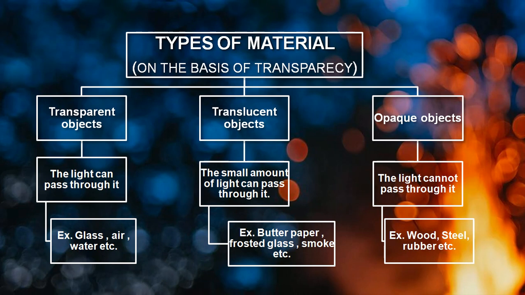So that is considered as a translucent object. For example, butter paper. If you don't know what is butter paper, then let me tell you another name, that is tracing paper. You have heard this name. So in tracing paper, you cannot see the picture completely clear. You can see, but very light. So that is considered as a translucent object.